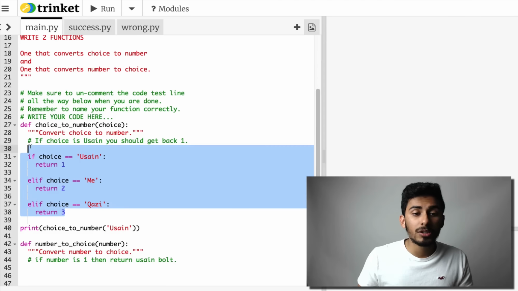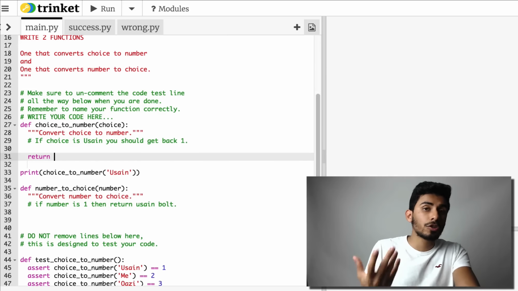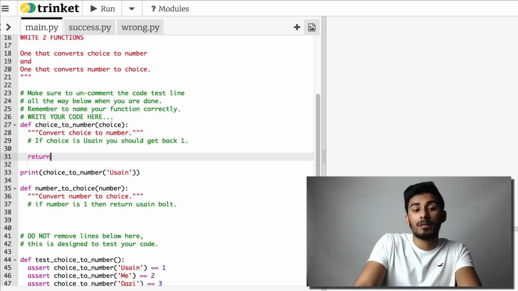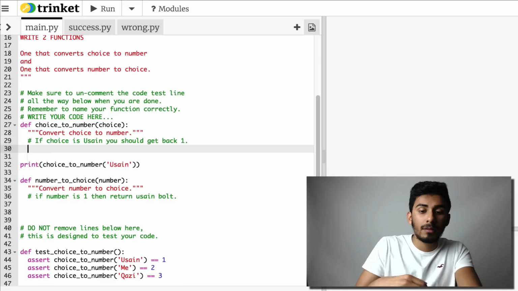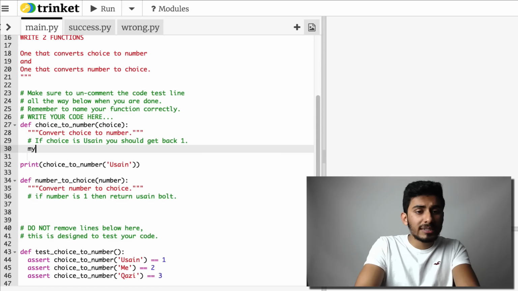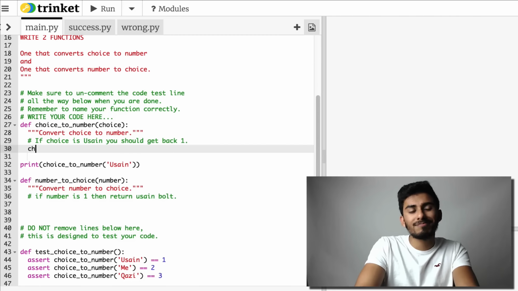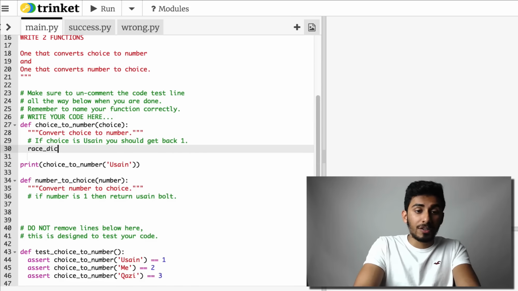So what we can essentially do is rip this whole thing down and replace it with the data structure that does it for us. It's called a dictionary. I'm just going to call it race dictionary for now, to keep things simple.